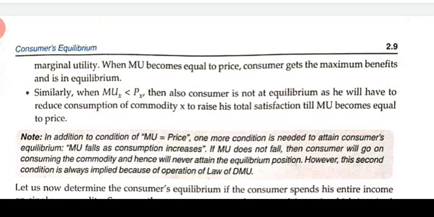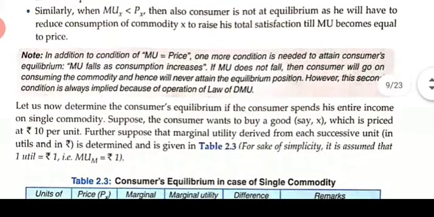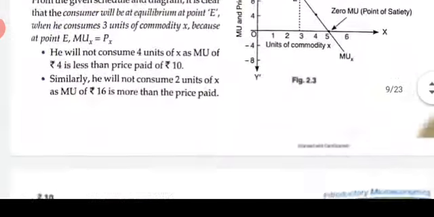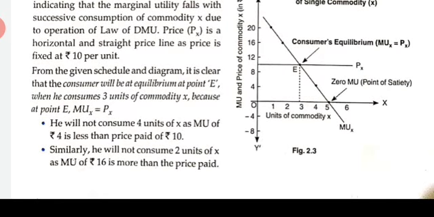So this is how, if the equilibrium is disturbed, the consumer will come back to equilibrium by adjusting in this way. This is the consumer equilibrium in case of a single commodity. The consumer equilibrium is expressed in this schedule, and this is the diagram. In this diagram, MUX is sloping downward, indicating that the marginal utility falls with each successive unit of commodity X due to the law of diminishing marginal utility. PX is horizontal, that means the price is fixed at ₹10 per unit.